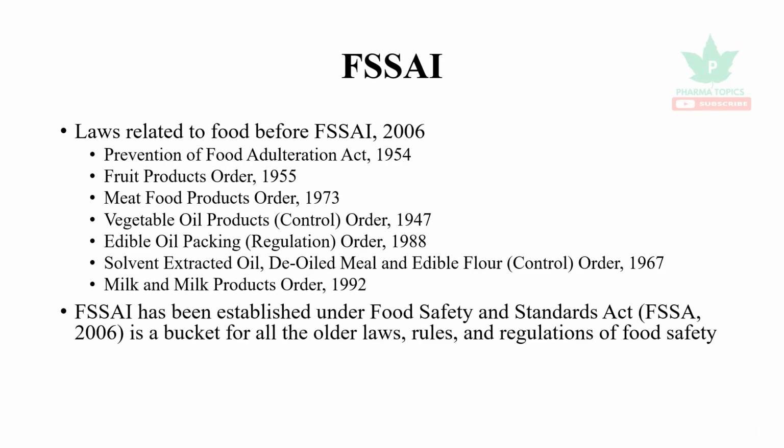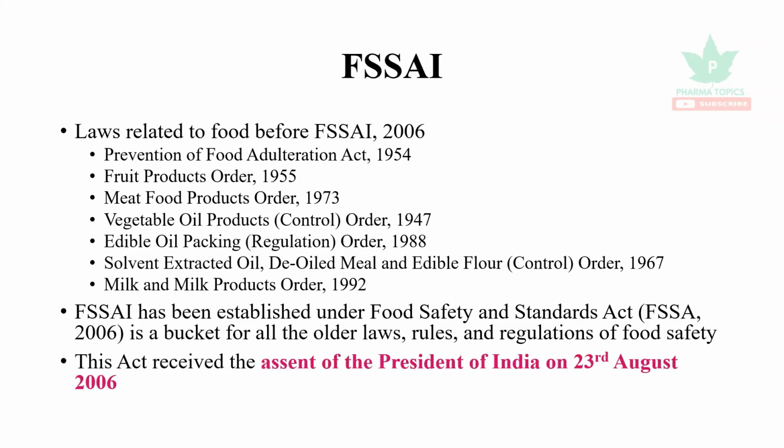So all these come under a single act, that is the Food Safety and Standards Act of India. This act received the assent of the President of India on 23rd August 2006.